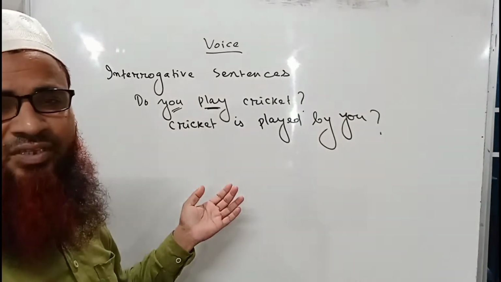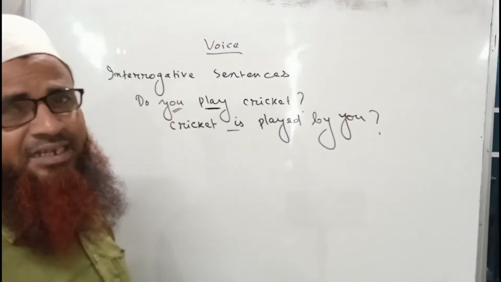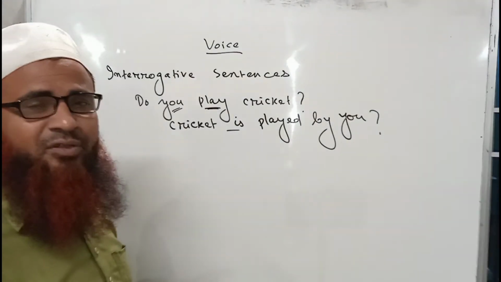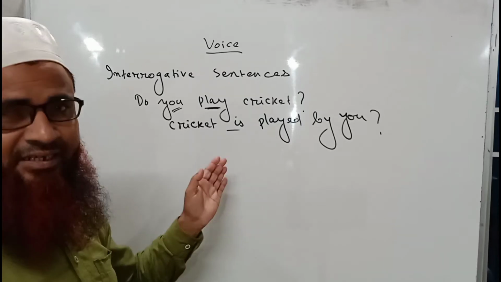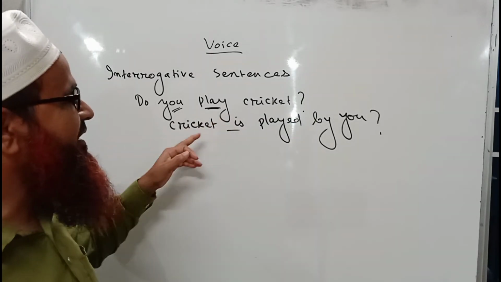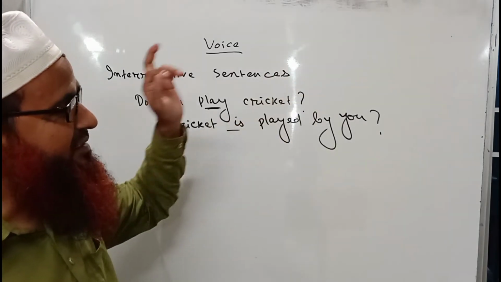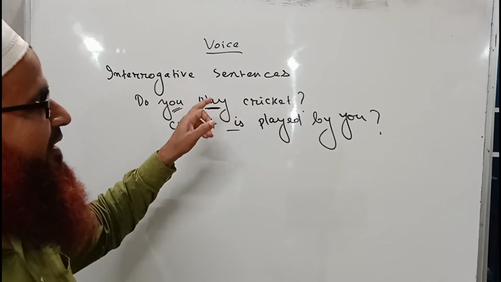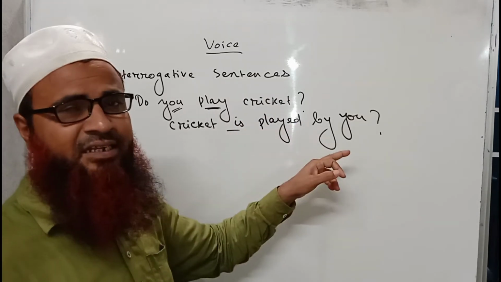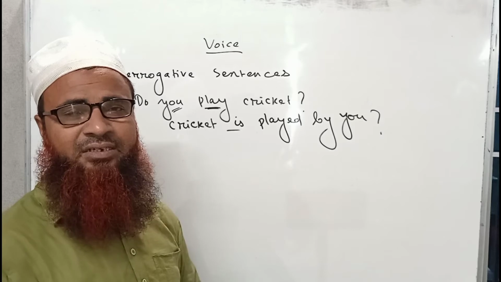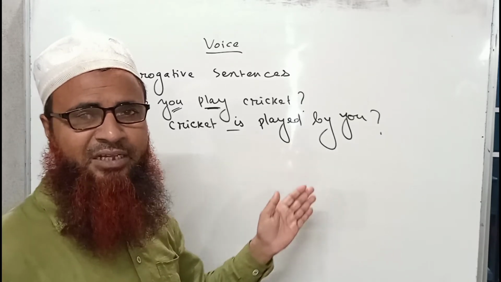So though we have changed it into passive like this, we know that it is the sentence of interrogative. It is an interrogative sentence, but the change has taken place in assertive. Okay, so how should we make it interrogative? The voice sense is already completed, but it is not correct, because do you play cricket? Cricket is played by you. The question given is an interrogative sentence, and the answer here is written in an assertive sentence. So there is a difference. So it will not be correct according to the grammar's rule.